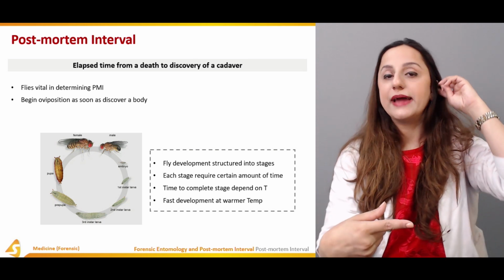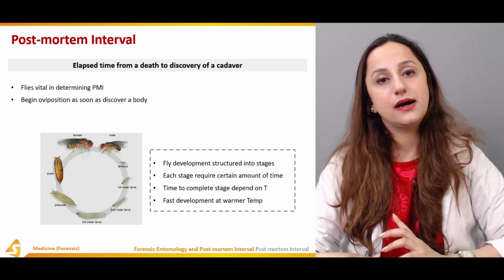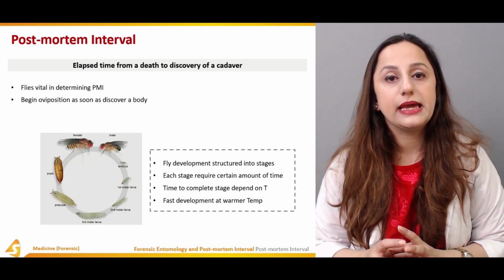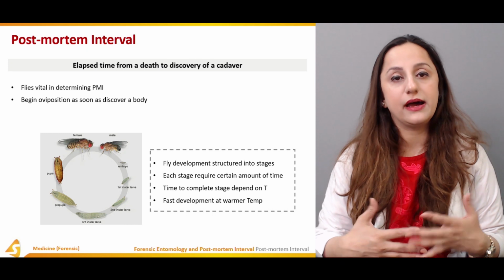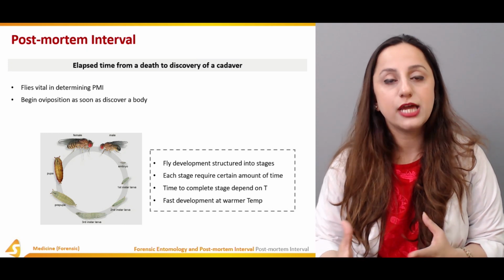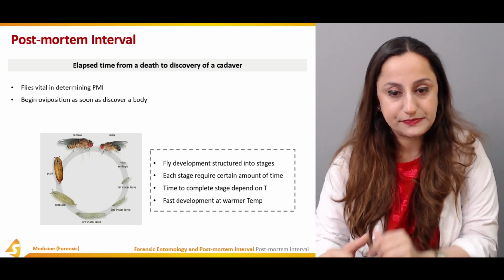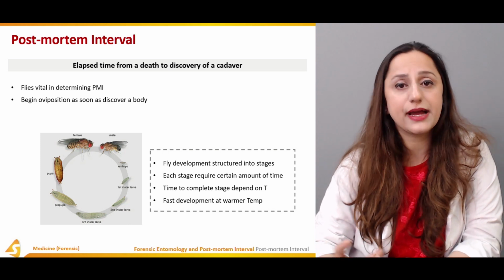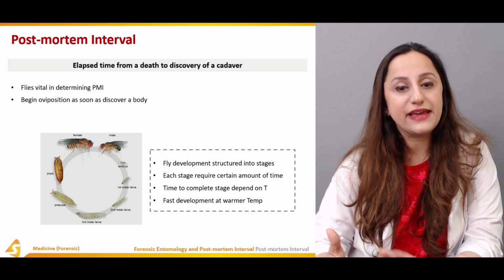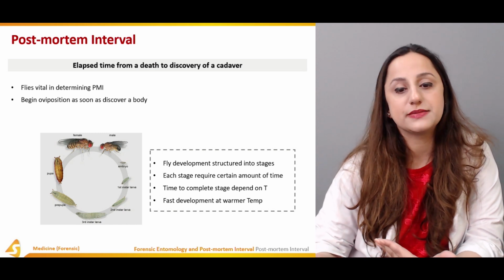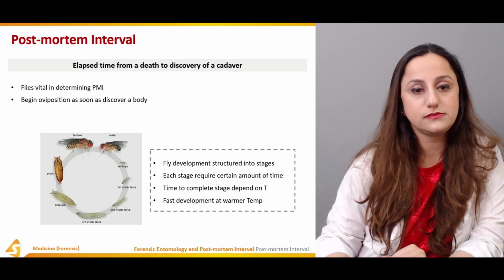For example, they prefer to lay their eggs in the oral cavity, the nasal mucosa, the vagina, and the anal regions are basically involved while they're laying their eggs. So all of these factors come into play while the life cycle of any insect is completed.